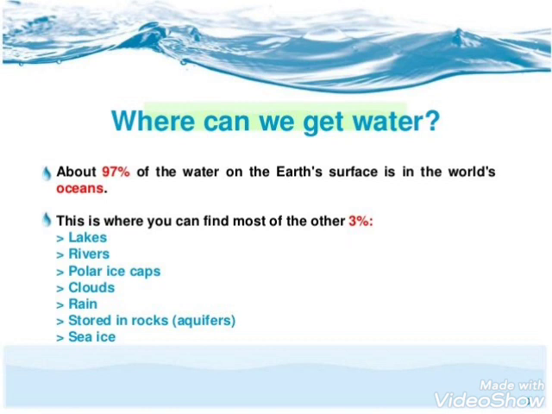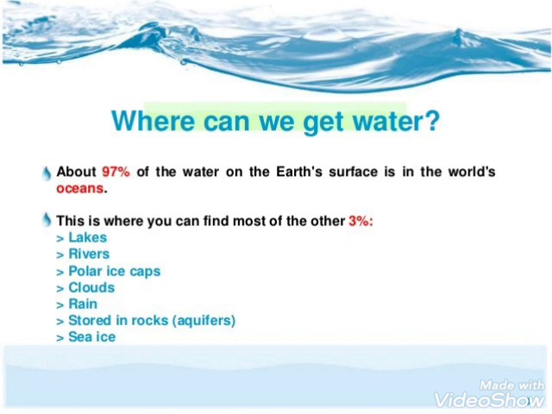So dear students, about 97% of water on the earth is in the world's oceans. As I told you, 2/3 of the earth is covered with water. But only a small fraction of fresh water is available for our consumption. So this is where you can find most of the other 3%.